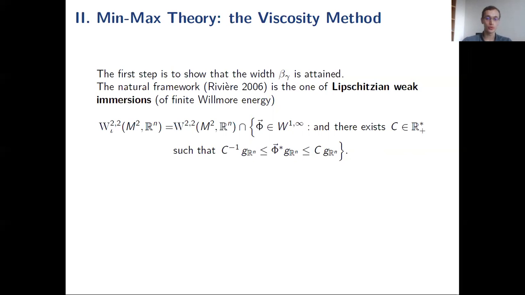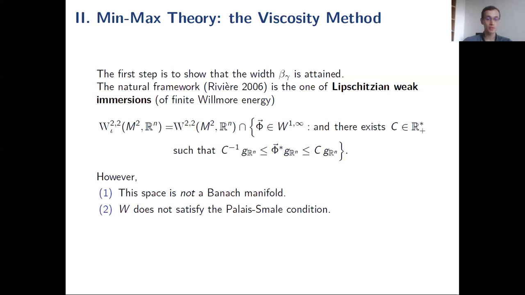Then we would like to use the standard Palais-Smale theory to construct a Willmore sphere that will realize our min-max value. But we have two issues. First, the space is not a Banach manifold because you fail to have the Sobolev embedding into C1, and W does not satisfy the Palais-Smale condition. So you cannot apply this theory.